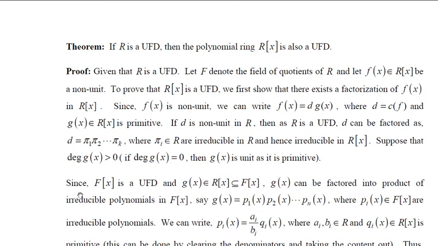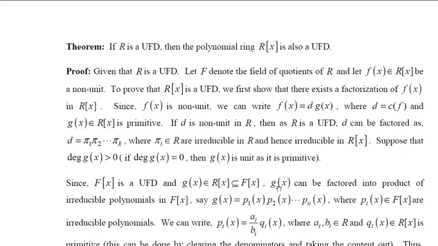Now you should note that F is a field, hence F of x is a UFD, and g of x is a polynomial in R of x. We should note that R of x is a subset of F of x. Therefore, g of x is also a polynomial in F of x. But as F of x is a UFD, any polynomial in F of x can be factored into a product of irreducibles.